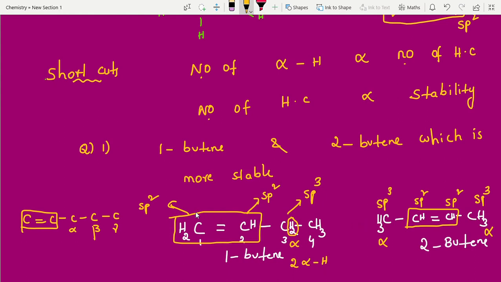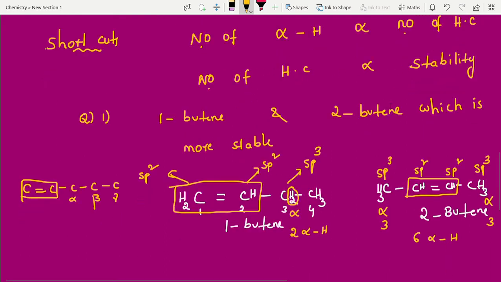Here on the other side there is no carbon, that's why it is not counted. But here on the other side, the very next carbon we call the alpha carbon. It is sp3, right? How many alpha hydrogens here? 3. Here 3. Totally 6 alpha hydrogens. What I said was the trick: number of alpha hydrogens is directly proportional to number of hyperconjugations.